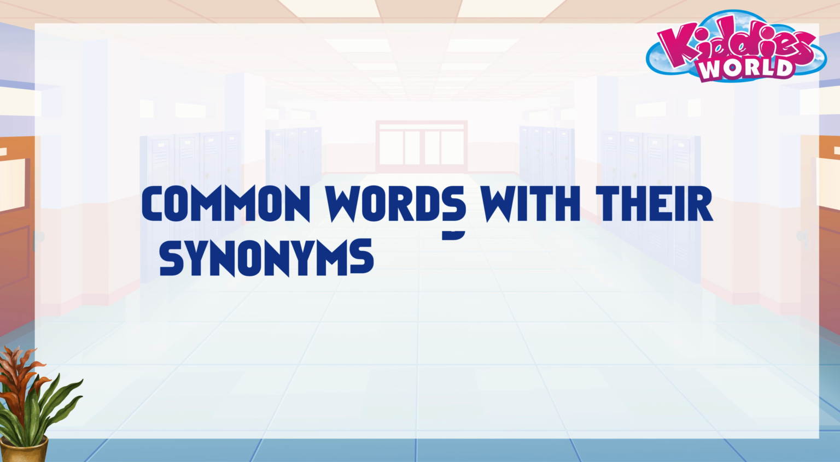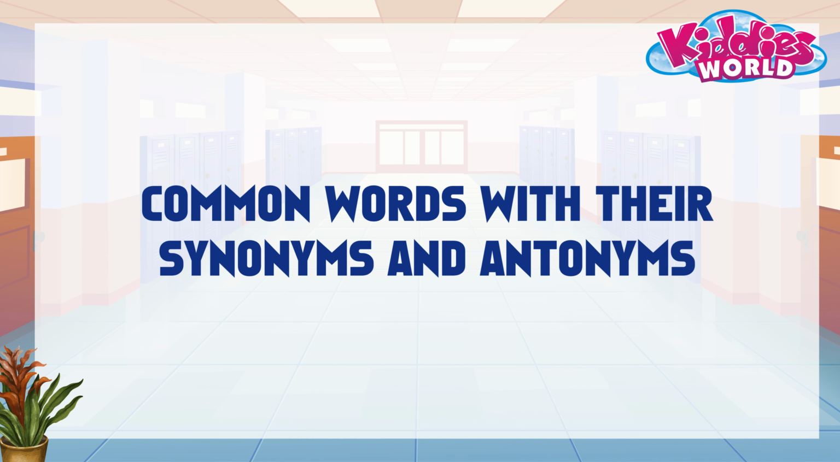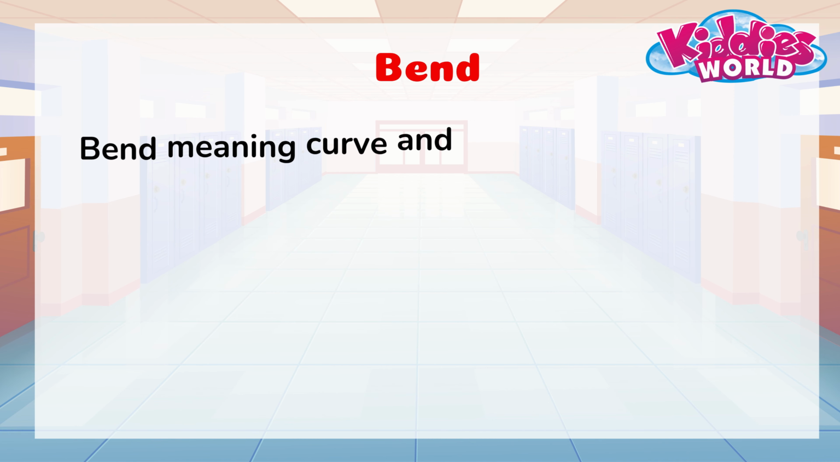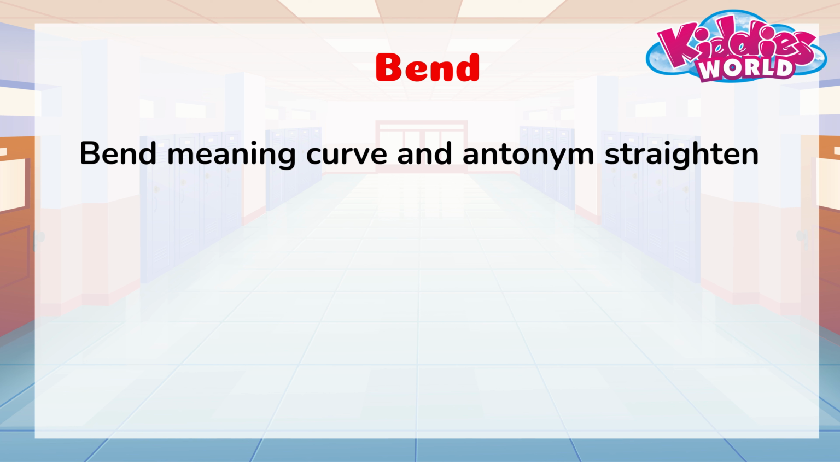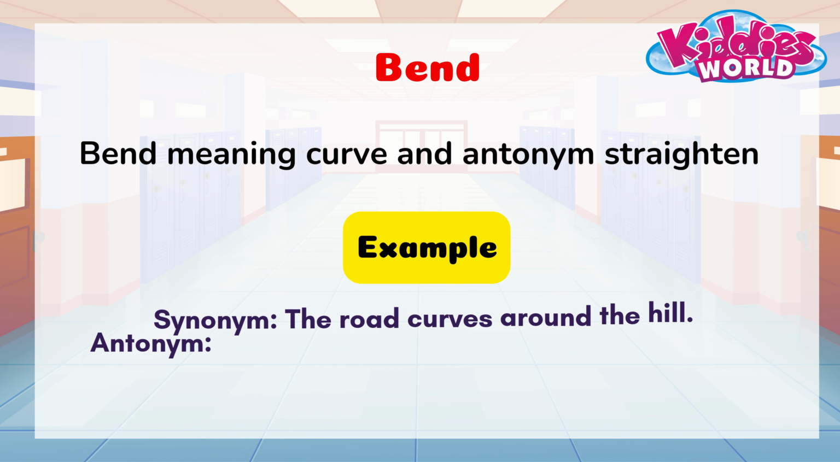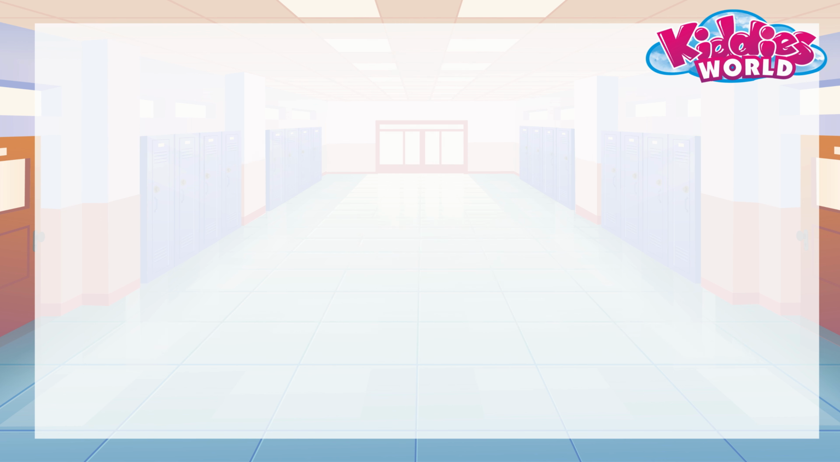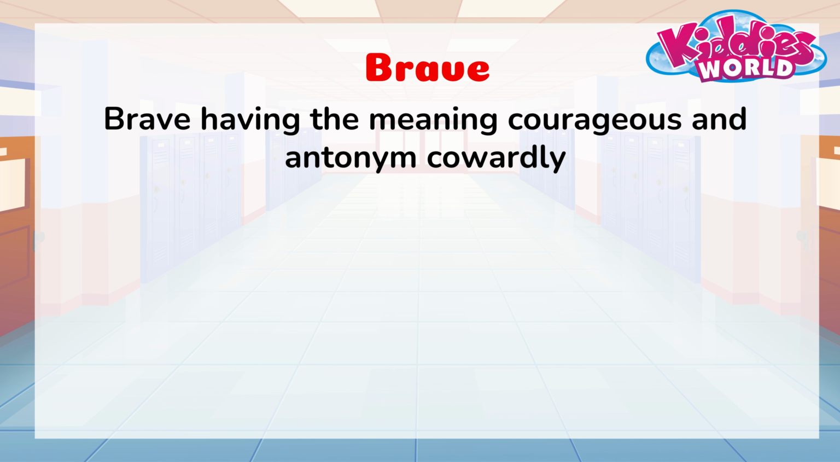Let's look at some common words with their synonyms and antonyms. Bend. Here check for the word bend having the meaning curve and antonym straighten. Check the example given. Brave. For the word brave having the meaning having courage or facing danger and antonym cowardly.